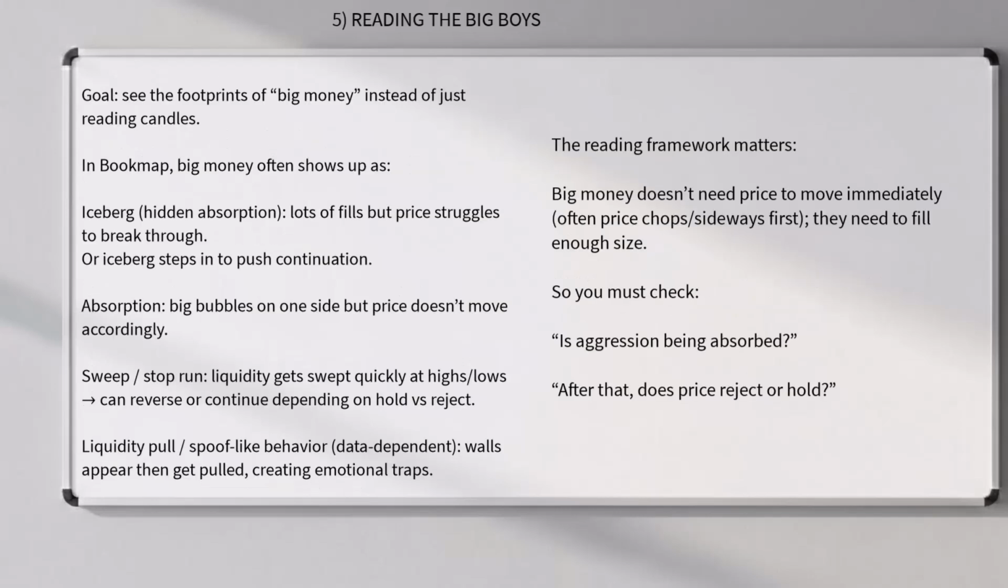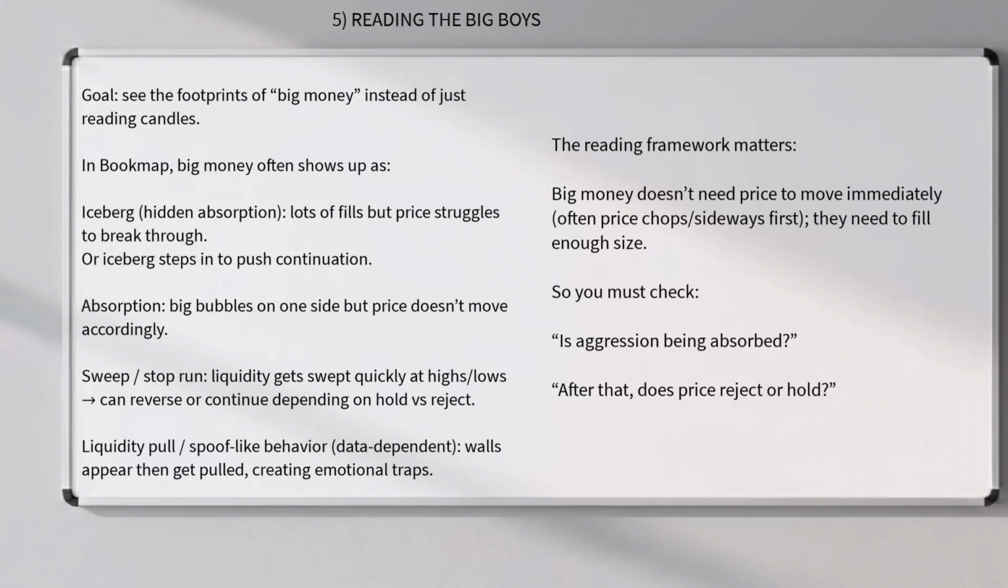5. Reading the big boys. Goal: see the footprints of big money instead of just reading candles. In Bookmap, big money often shows up as iceberg, hidden absorption, lots of fills but price struggles to break through, or iceberg steps in to push continuation. Absorption, big bubbles on one side but price doesn't move accordingly. Sweep/stop run, liquidity gets swept quickly at highs/lows. Can reverse or continue depending on hold versus reject.